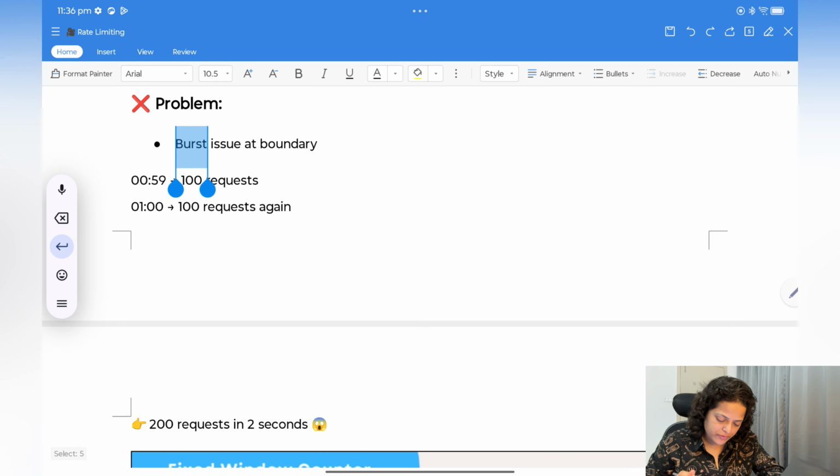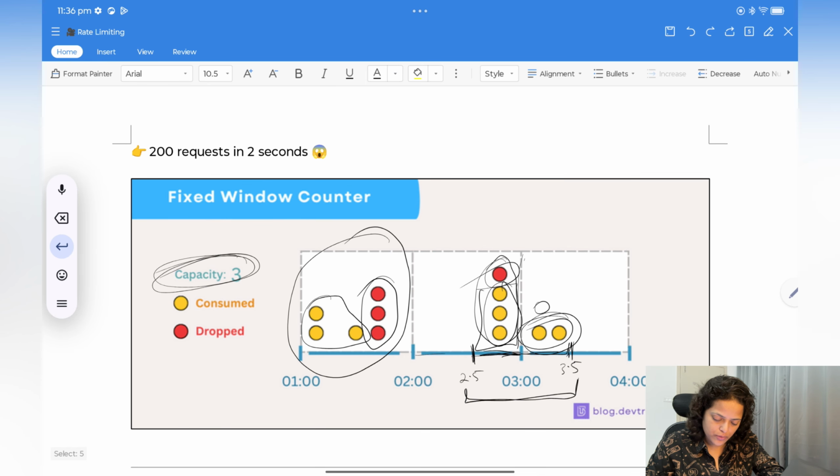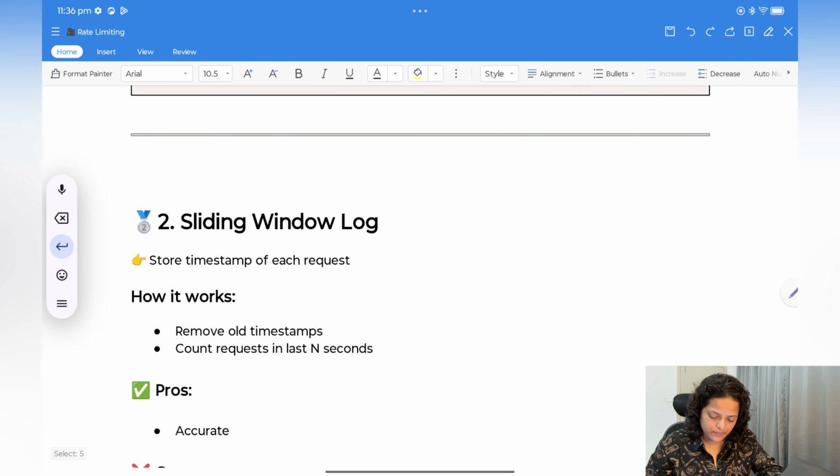Now at the 59th second, let's say 100 requests are coming, and in the first second 100 requests again will come. So 200 requests he has processed, right? That is the problem: in 2 seconds, 200 requests. That is wrong, right? That's not our algorithm.